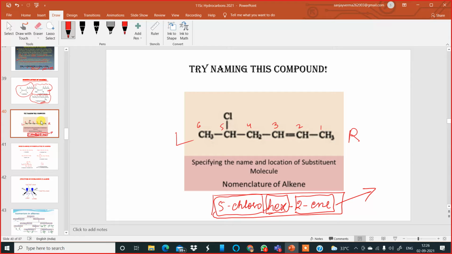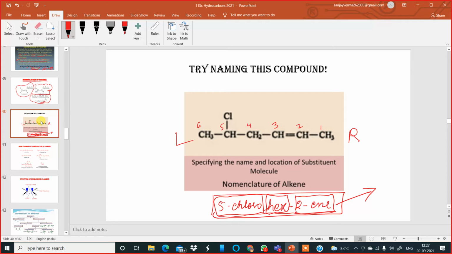Sir, does the double bond even dominate the functional group for numbering? Yes, the double bond also dominates the functional groups. So remember, multiple bonds will dominate. Okay. Did you understand this answer? 5-chlorohex-2-ene. Am I clear? Yes, sir. Shall we go to a few more examples? Yes, sir.